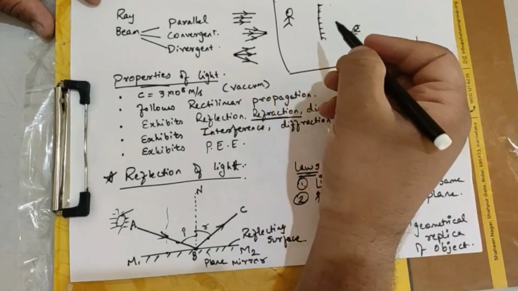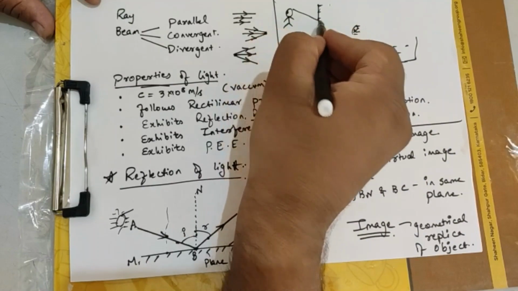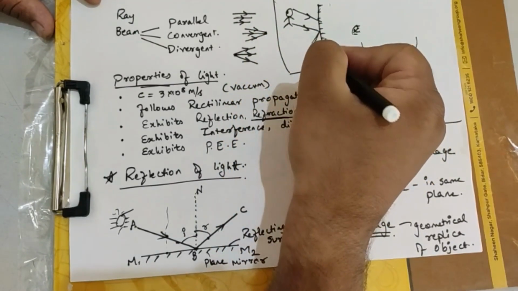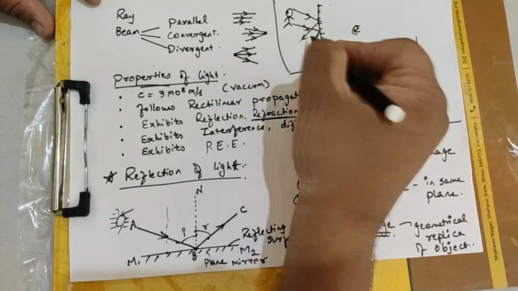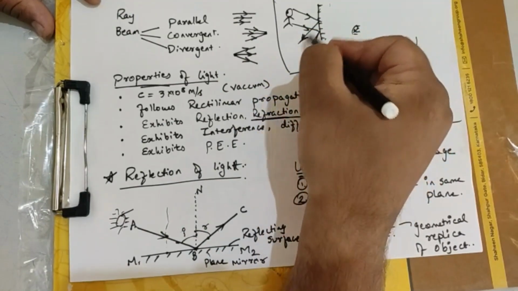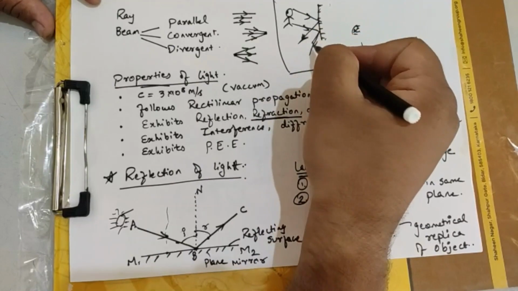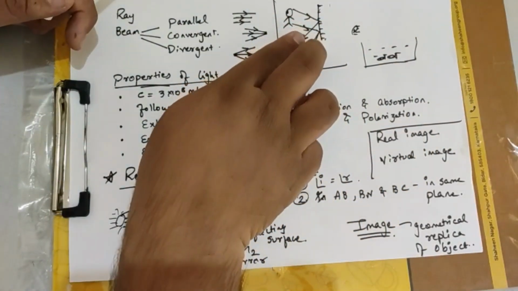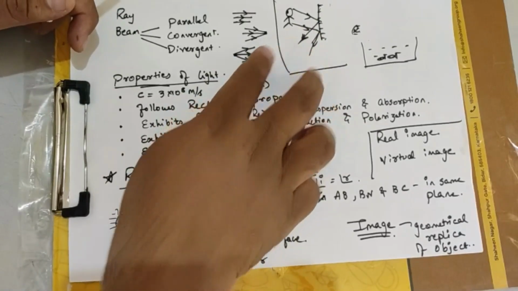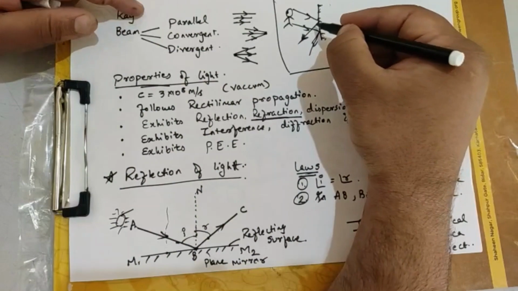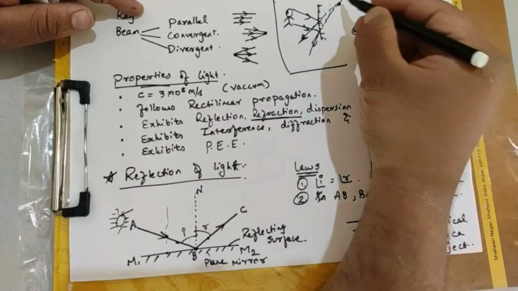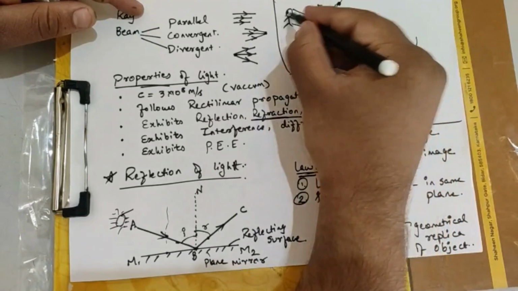Understanding. Now once the rays fall from you, after plane mirror it undergoes reflection. Yes or no? So once they undergo reflection, they will reflect in such a manner that they will diverge. If you can see these two rays, as they are coming, they are diverging away, they are moving away from a particular point. But where is that point? You cannot see. How will you see that point? You will see it by extending. Yes or no? So this is the point wherein you will see your image.